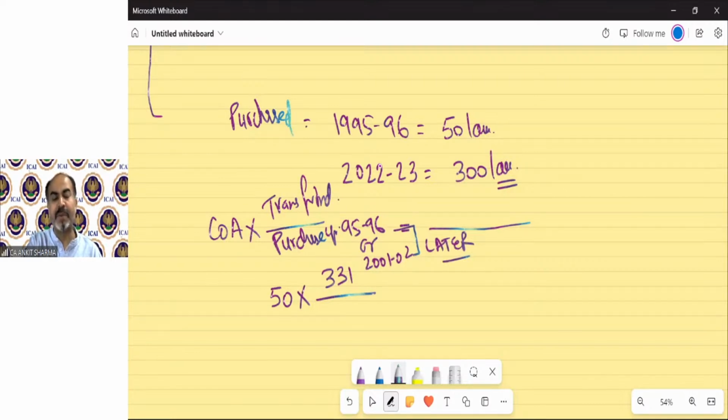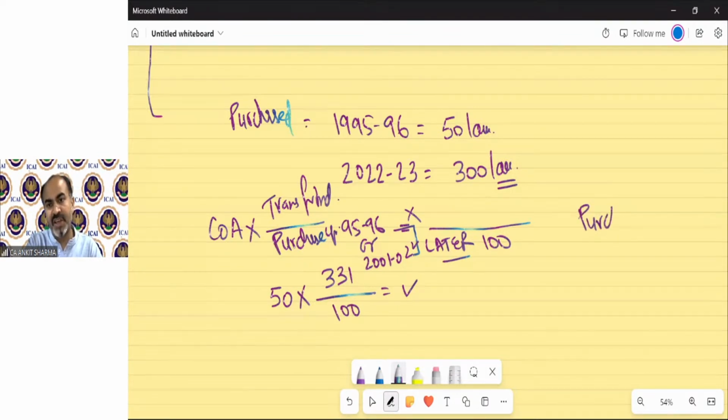This concept has been made because if any asset has been purchased before previous year 1-4-2001, we still have to go to our index. In this concept there is no index for that, but for 1-4-2001 we have an index of 100. So we can write it over 100, and we have the solution for the capital index cost of acquisition.